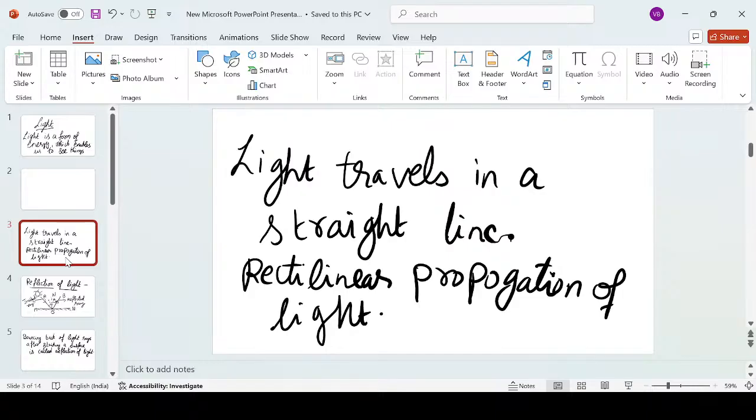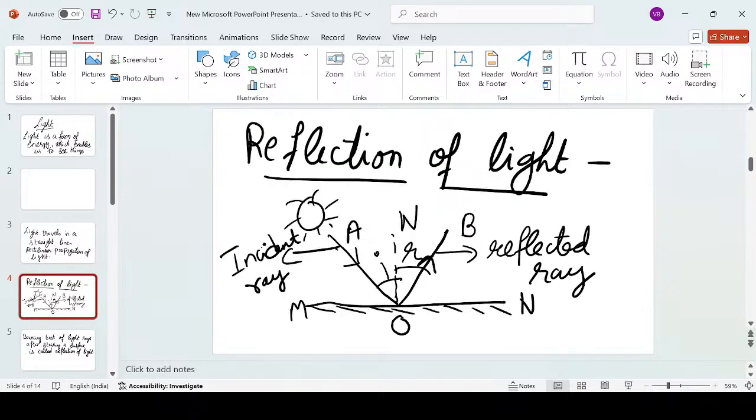Okay. Then comes the very important property of light called reflection of light. So what does reflection of light mean? Whenever light is coming from a light source and it is striking a surface, then after striking the surface, it will bounce back. It will go back in the same direction from where it is coming. And that property of light or this phenomena of light we call it as reflection of light.